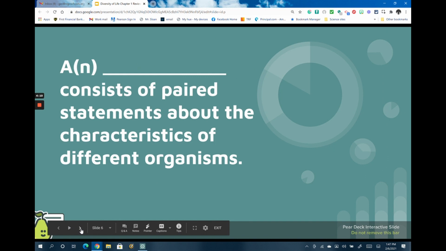Slide number 6. A blank consists of paired statements about the characteristics of different organisms. What is the tool that had paired statements? Remember, there was a 1A, 1B, and it told you to go someplace else. And there was a 3A, 3B, and you'd go someplace else, and then it would name. We used it in the alien activity that we had last week. And that is called a taxonomic key. A taxonomic key consists of paired statements about the characteristics of different organisms.